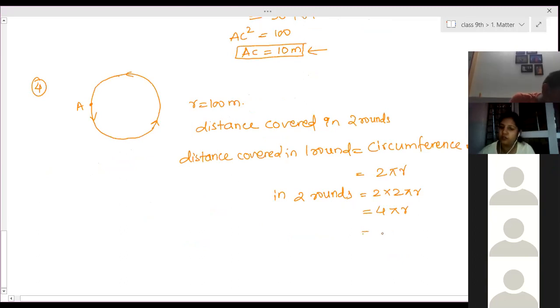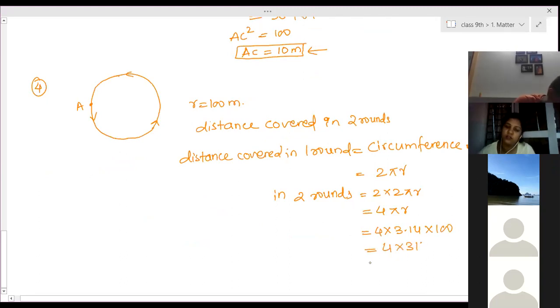So what's the value? 4 into 3.14 into r, where r is 100. So it is 4 into 314, which is equal to 1256 meters, right? Now tell me, what is displacement in this case?